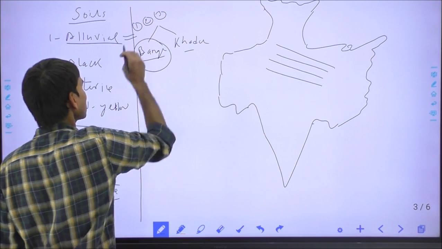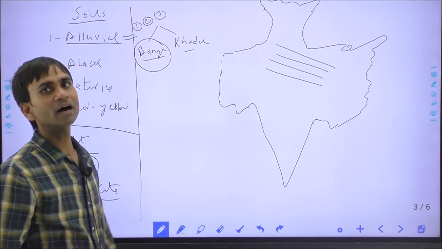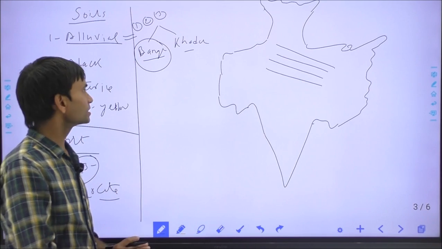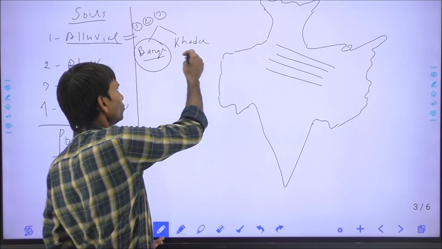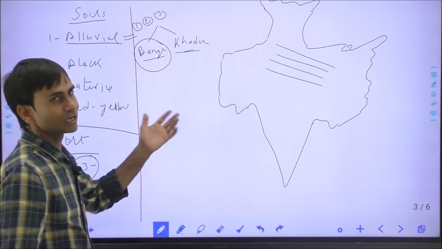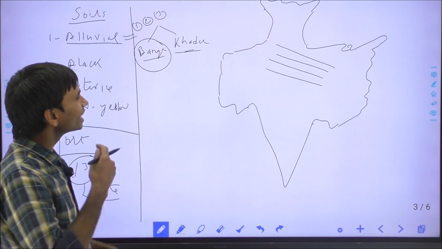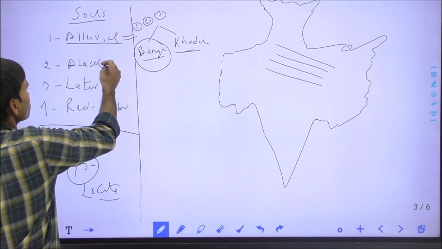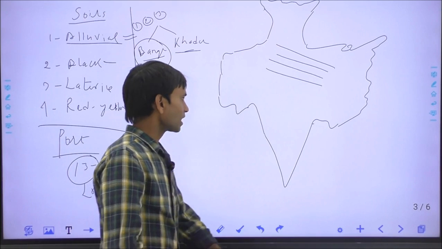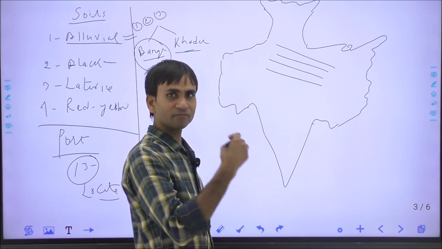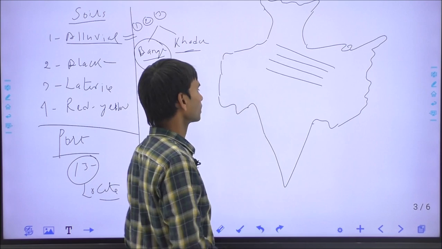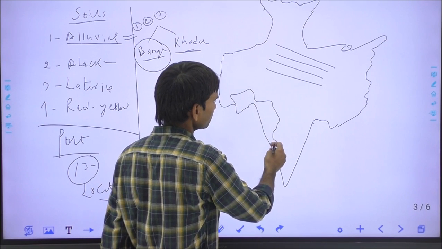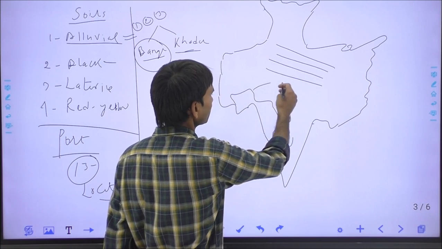Bangar is the older alluvial soil. It lies away from the rivers, and Khadar is the new alluvial soil where the river annually deposits some debris. The black soils are formed by the lava flow which erupted from volcanoes, and these soils are mainly extended in Gujarat, Maharashtra, Karnataka, Andhra, Telangana and Madhya Pradesh.